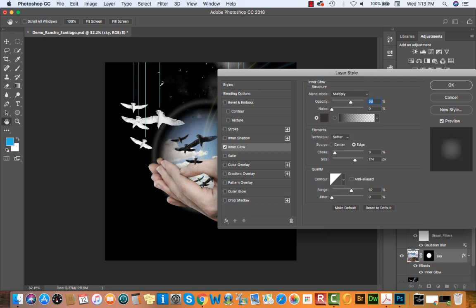I'm going to play with my opacity, maybe 30 or 40%. Choke is going to change how far away it looks or what size the inner glow or outer glow is. And I'll take a look at the range. Sort of like a stronger opacity, just because it allows me to make it kind of dark on the outside and kind of glow on the inside where the hand's holding those birds. So I like that effect.